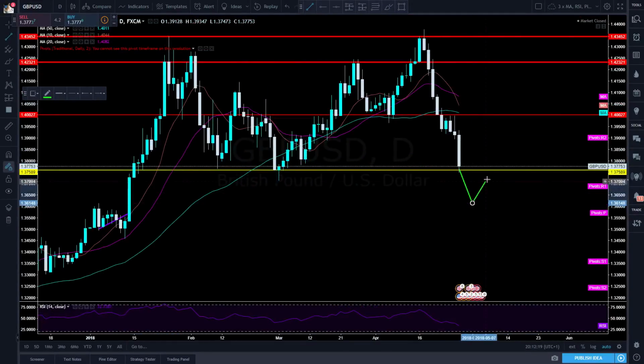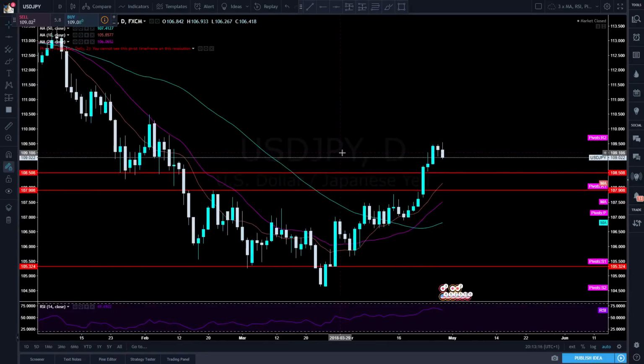So probably down to here, we'd come up and retrace, and it's on this retrace and rejection to the downside that we would enter. So you wouldn't just sell as soon as it hits here, you wait for it to start heading back down, you can sell, and then you take it down past the previous lows here, and take it back down to around here, down at the 159 even mark. I really don't expect to see this happen though, so I'm just going to be looking to buy it back up to the 140 even mark.